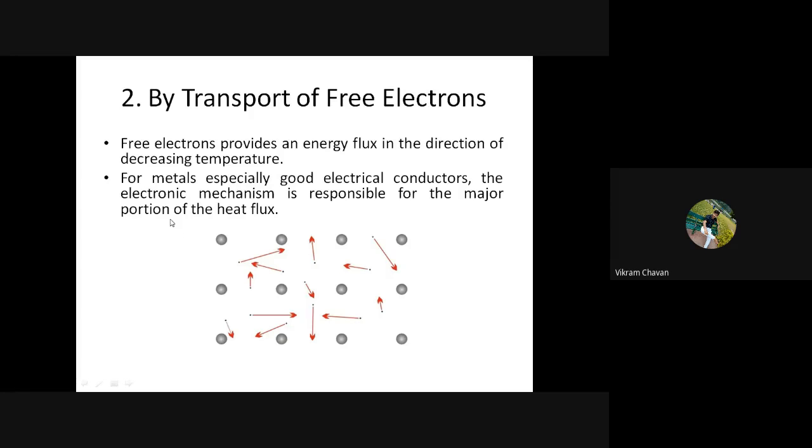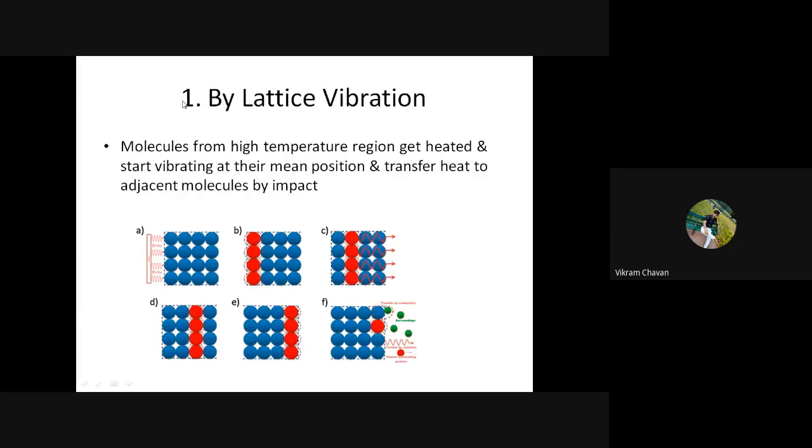But here you have to remember that the electrons are always transferring from the high temperature region to the low temperature region, and while transporting they carry the heat from one region to another region. Because of that, metals are good conductors of heat, because metals have free electrons. Whereas non-metals have no free electrons, so they will not have this mechanism, that is transport of free electrons. Only the non-metals have the lattice vibration mechanism of heat transfer.